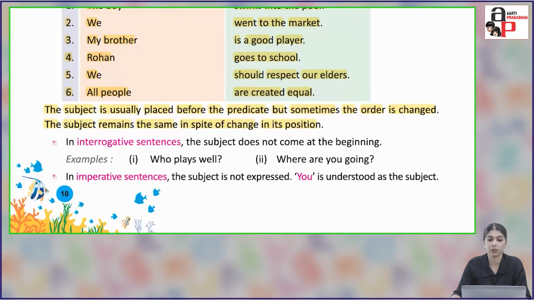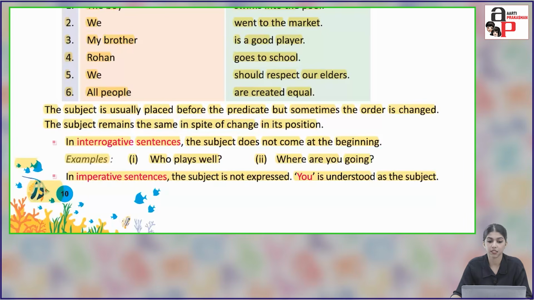The subject is usually placed before the predicate and sometimes the order is changed. The subject remains the same in spite of change in its position. So basically the subject is written before the predicate, but sometimes we change the order as well. But the subject remains the same in spite of any change in its position. In interrogative sentences, the subject does not come at the beginning. Example: Who plays well? Where are you going?